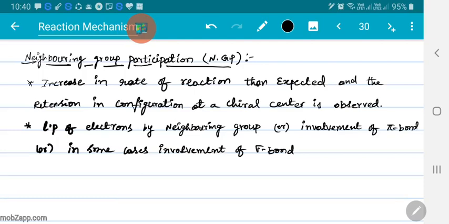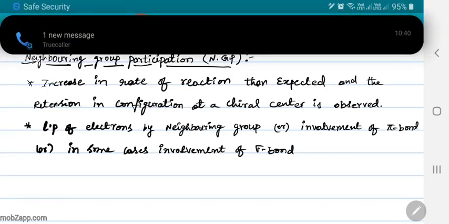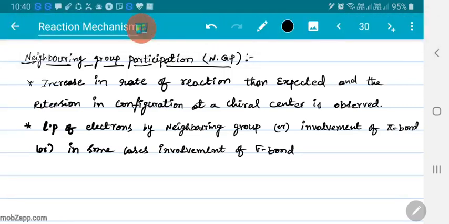During neighboring group participation, there is possibility of some ring structure. Maybe a 5-member ring or 3-member ring or some 6-member ring or rings of different sizes. And donor systems like sulfides, means possessing lone pair of electrons. Sulfur has lone pair of electrons, it can donate.